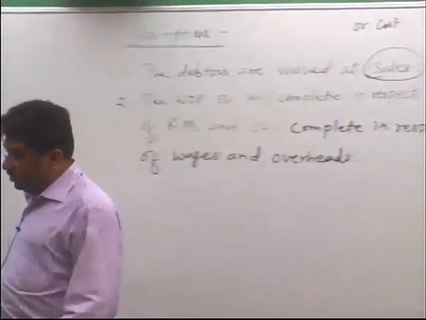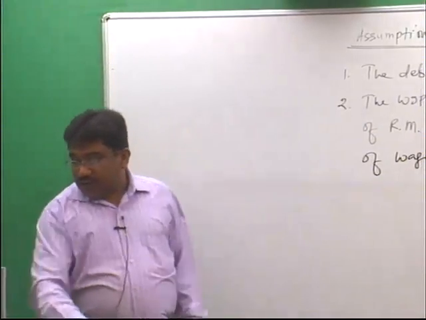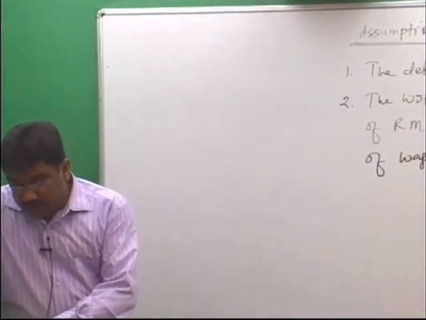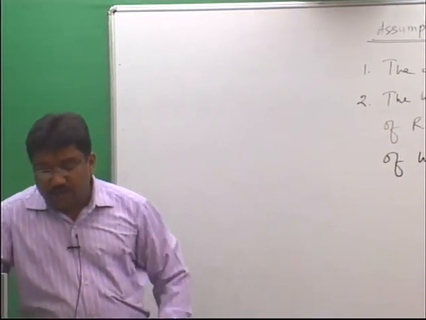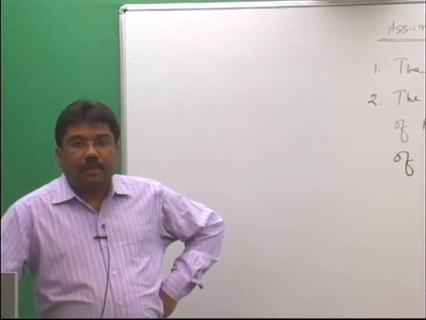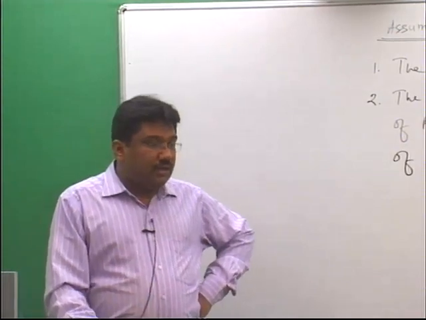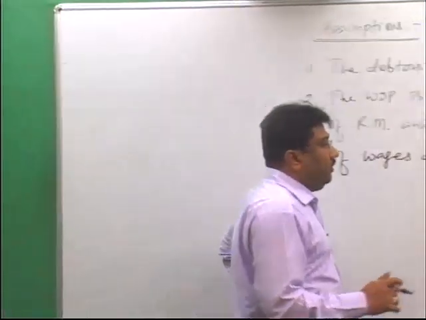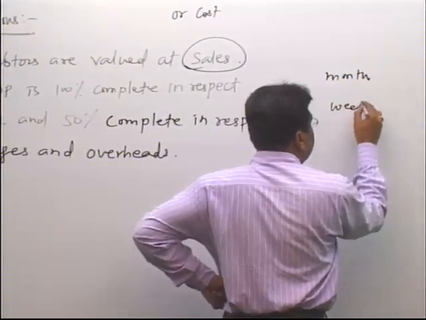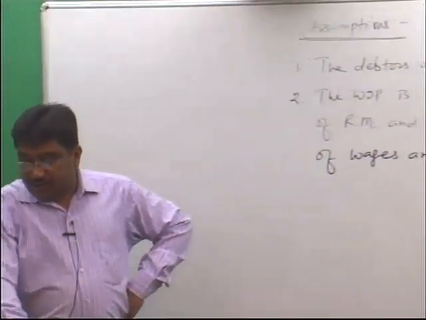Now, third assumption. If you see the question carefully, you will find that you are given that 1 month is equivalent to 4 weeks. Now, if you see all the time elements given in this question, all the information is given in months and only one information is given in weeks. Can you tell me which information is given in weeks?